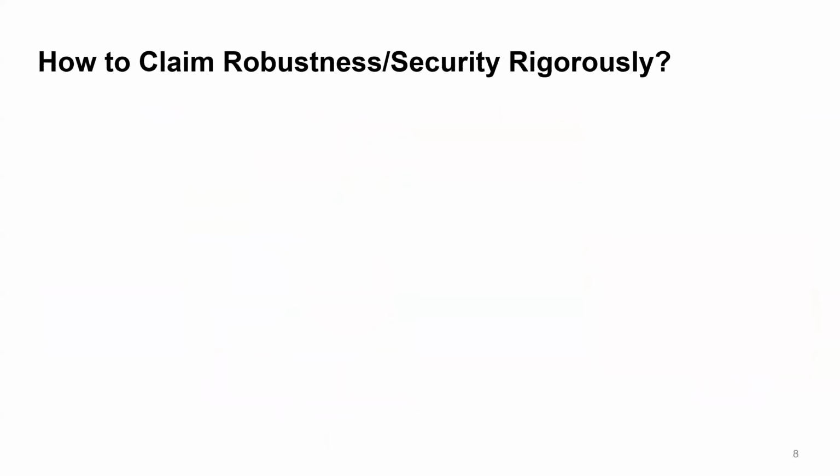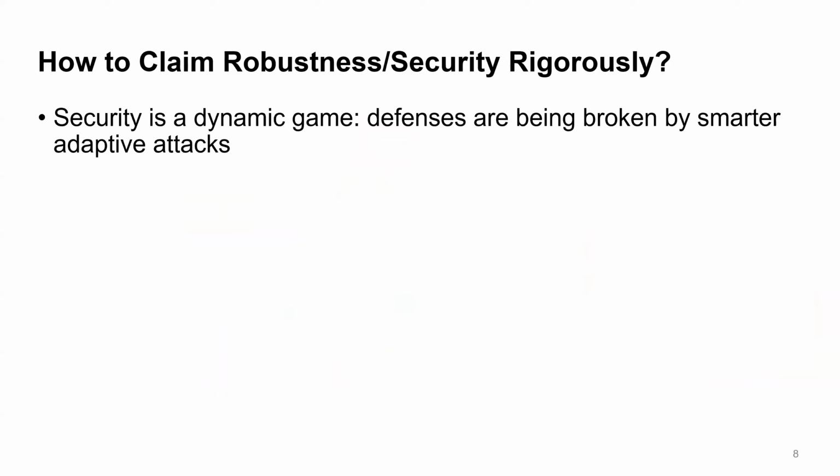Before we start to discuss any robust algorithm, there is always a tricky question. How can we make a rigorous claim about robustness or security? Note that security is always a dynamic game. Attackers, defenders trying to beat each other.